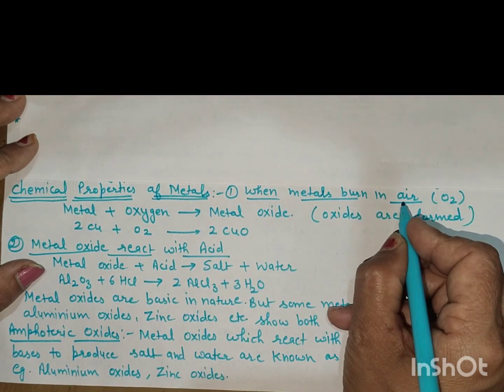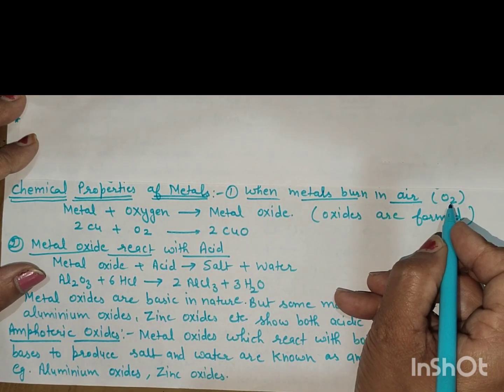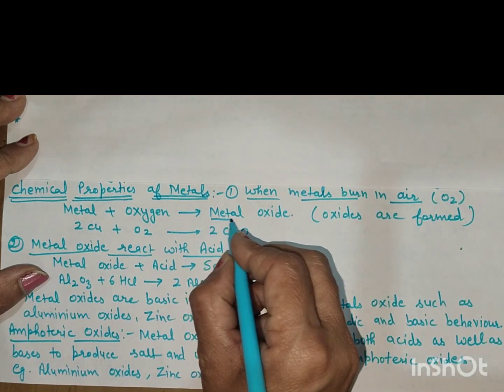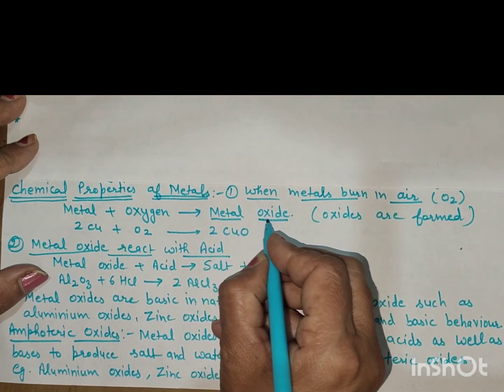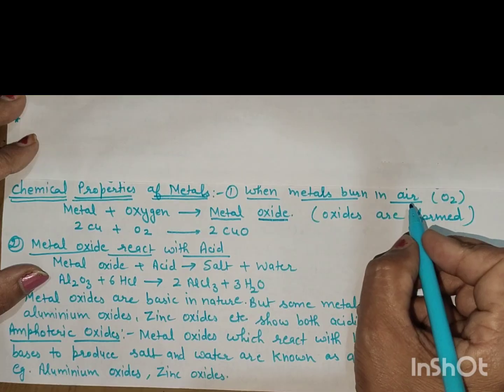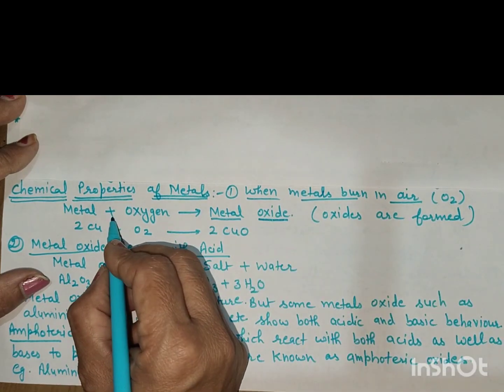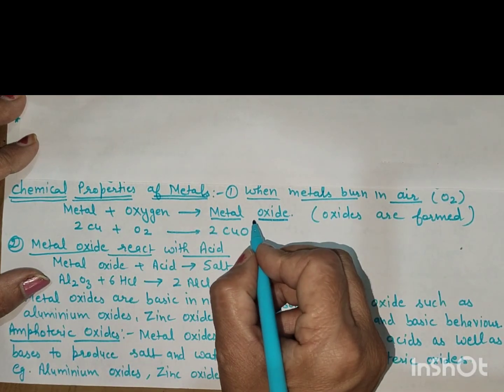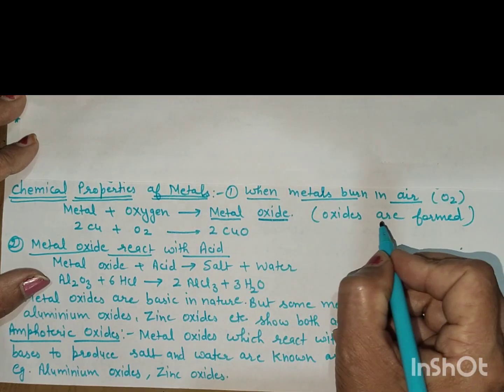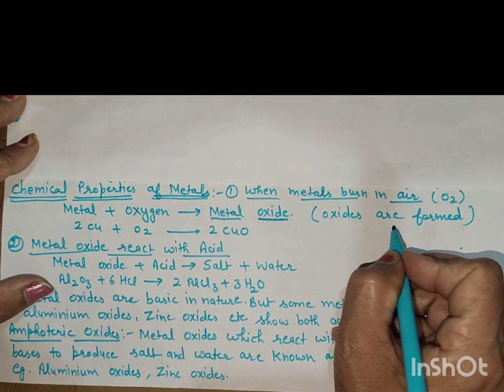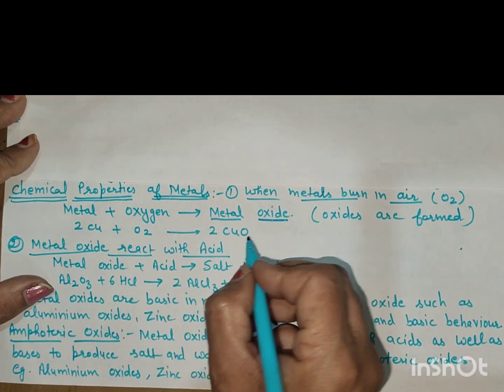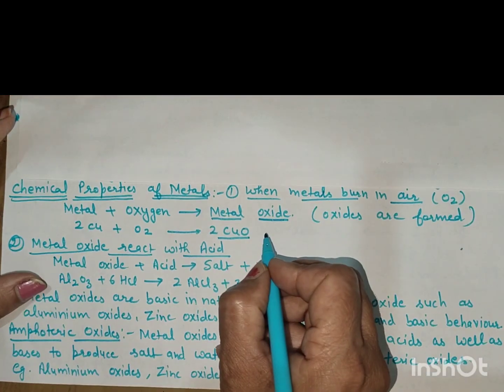When metals burn in air or oxygen, they produce metal oxides. Metal oxide is produced when metal reacts with the air. Metal plus oxygen forms the metal oxide. 2Cu plus O2 equals 2CuO.